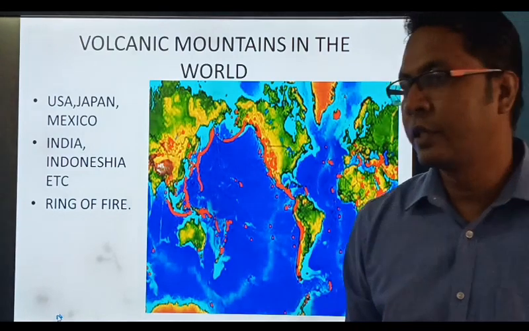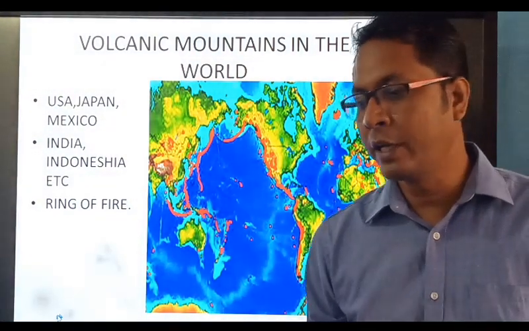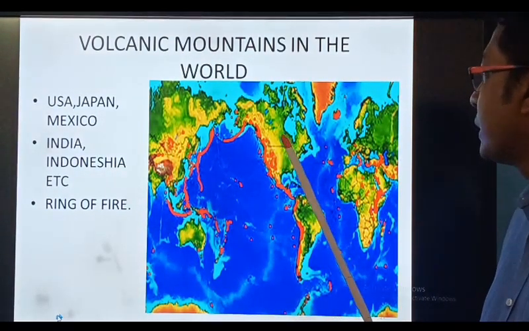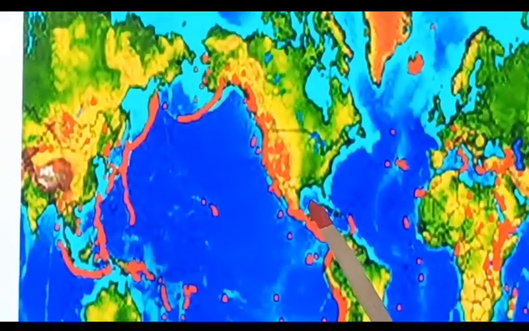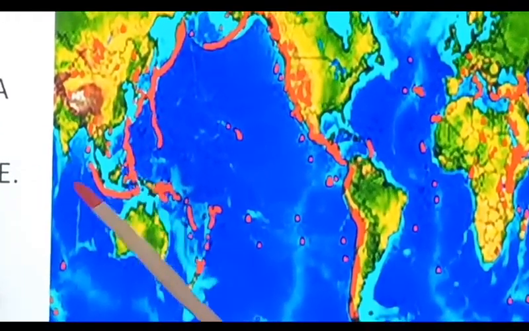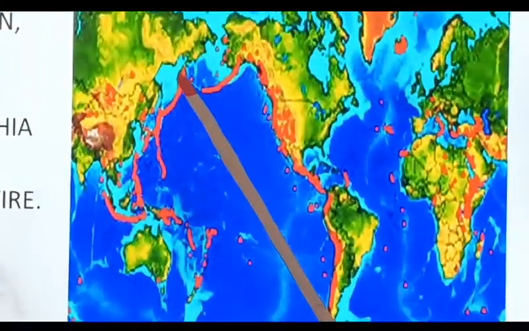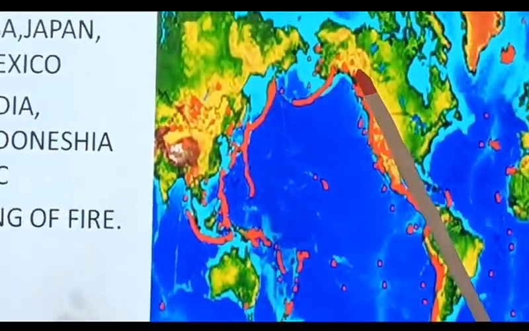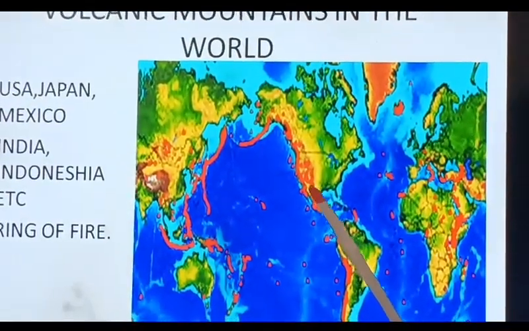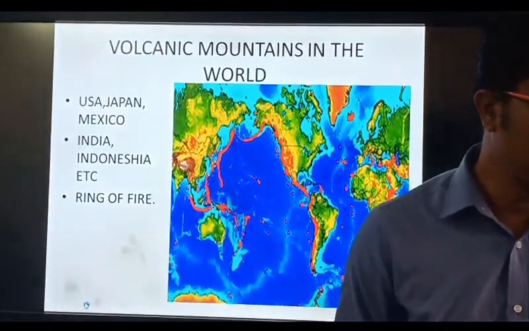Now let us see the distribution of volcanic mountains in the world. Where are volcanic mountains found across the world? You can see here, students, in United States of America, Mexico, India, here Indonesia, where volcanic mountains are very active, in Japan also, here, and this particular part is called Ring of Fire. It's called Ring of Fire, where a lot of volcanic eruption take place.